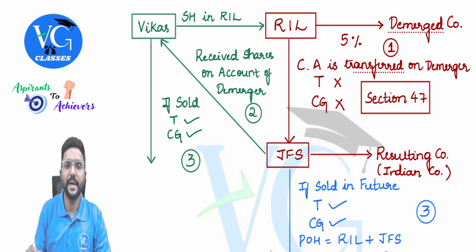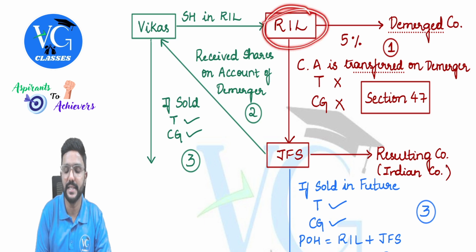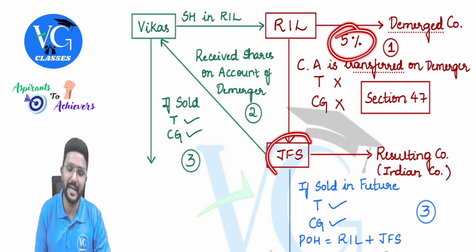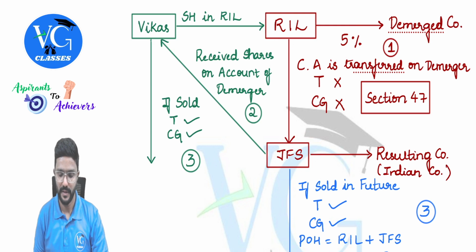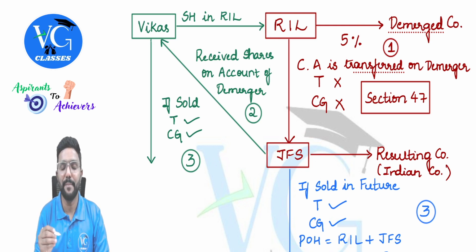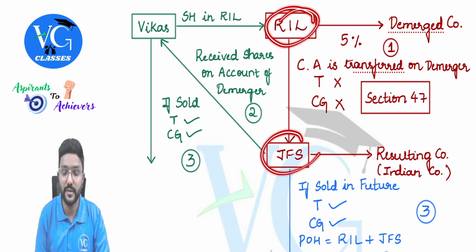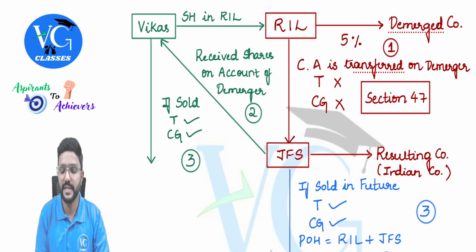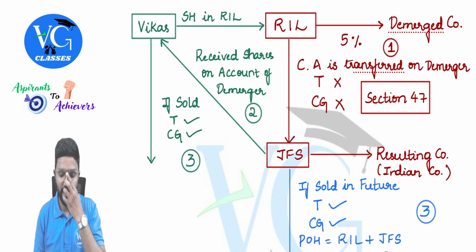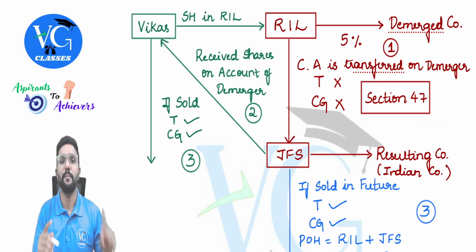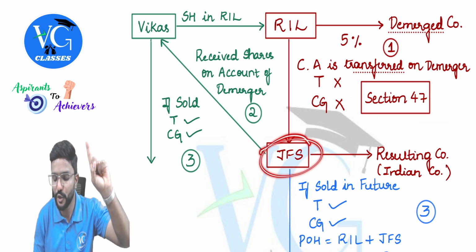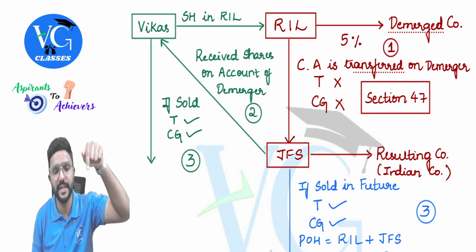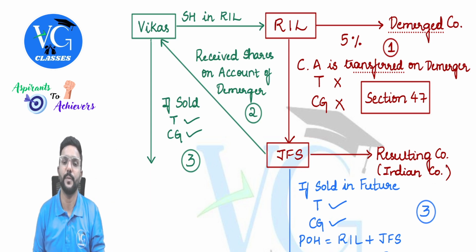Okay. Now, whatever asset was held by Reliance Industries, 5% of that, they will transfer it to JFS. If there is any capital asset transferred from Reliance Industries to JFS, is it a transfer? No. Should we compute capital gains? No. Where is it given? In section 47. But one condition is the receiver should be an Indian company. That is, the resulting company should be an Indian company.